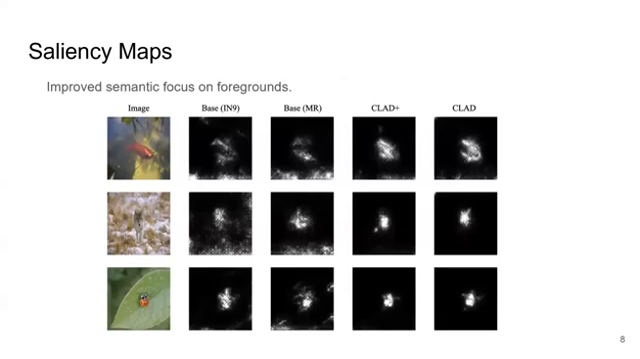From the saliency maps generated by SmoothGrad, we can see that both CLAD and CLAD Plus have a foreground focus, while the baseline models suffer from background bias. The saliency maps of CLAD and CLAD Plus are much cleaner with less background noise. For example, they are much less affected by the snow when recognizing the wolf image in the second row.